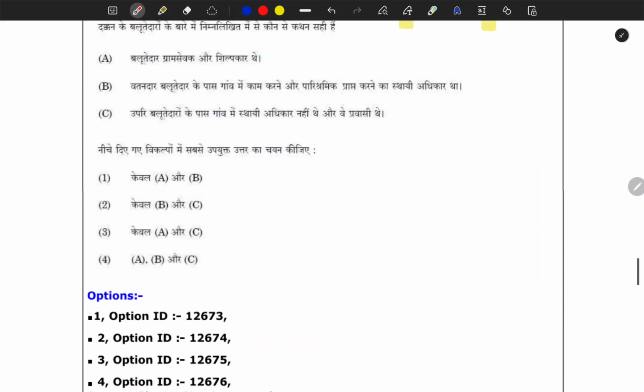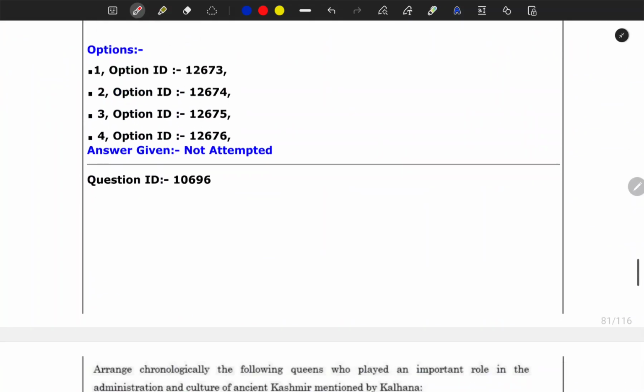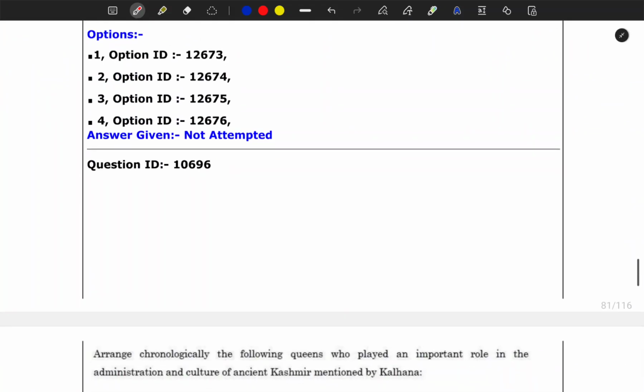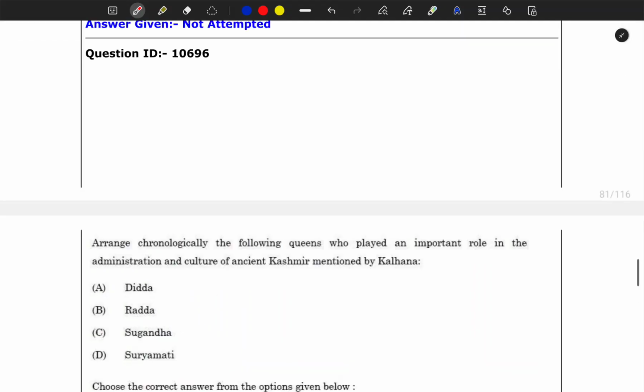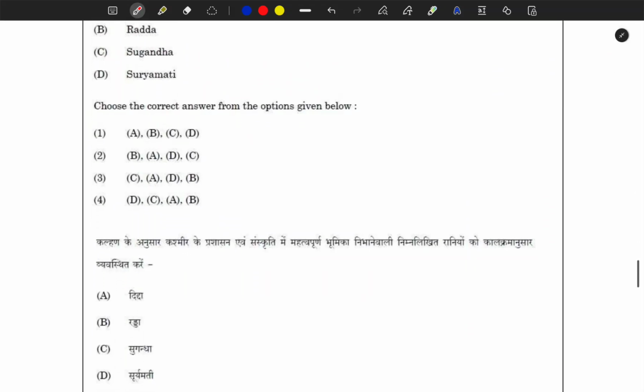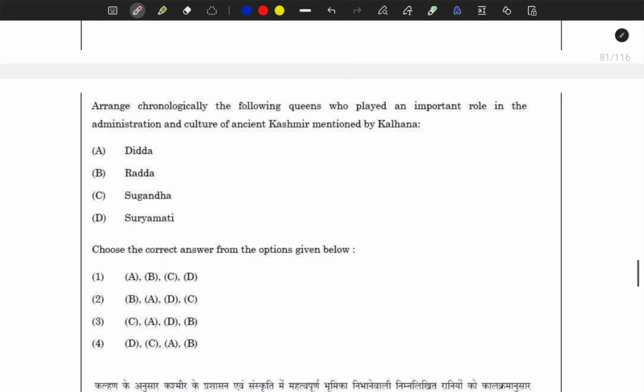Okay, this was an easy question. Next is, again here, arrange the following queens, okay, who played an important role in the administration and culture of ancient Kashmir mentioned by Kalhan.